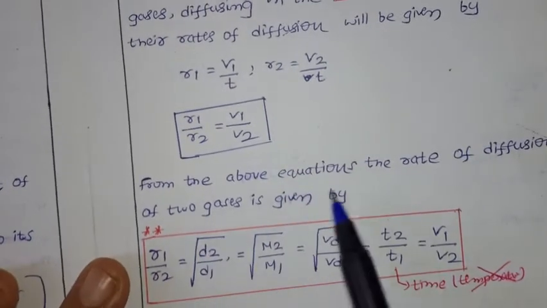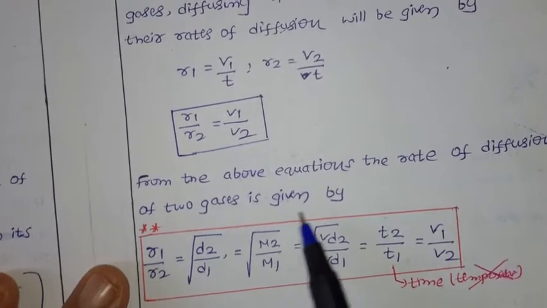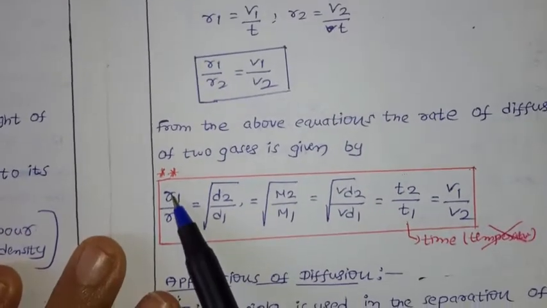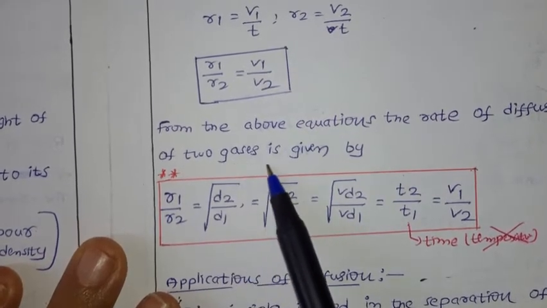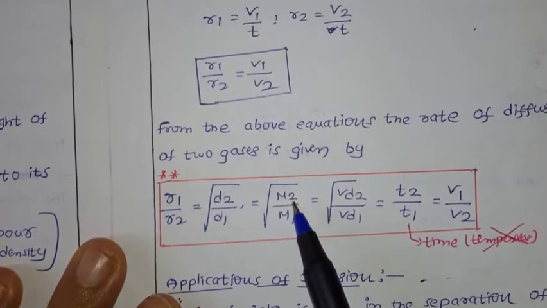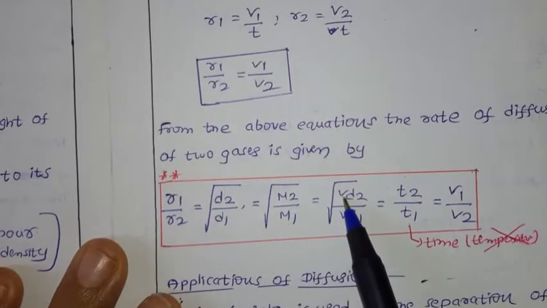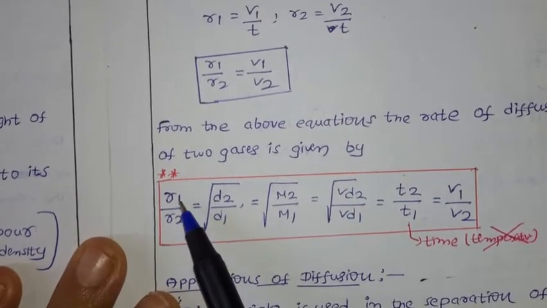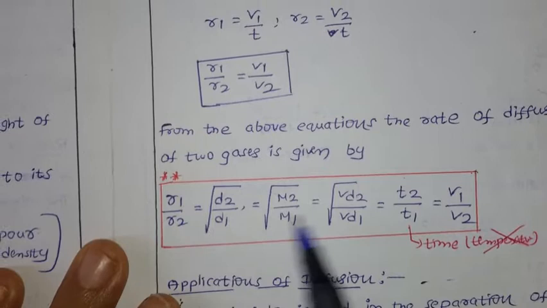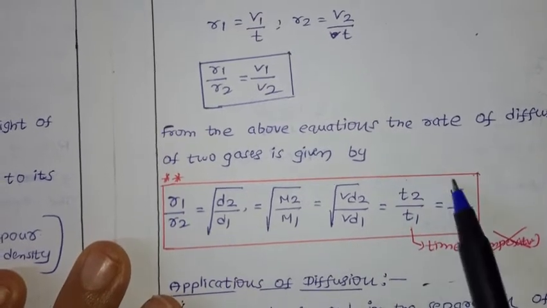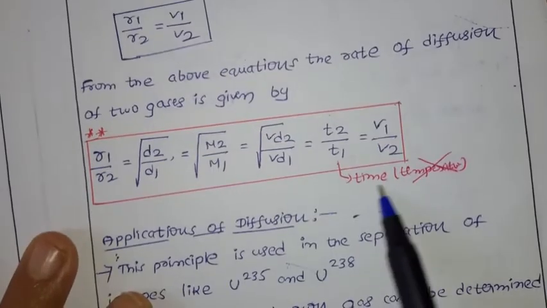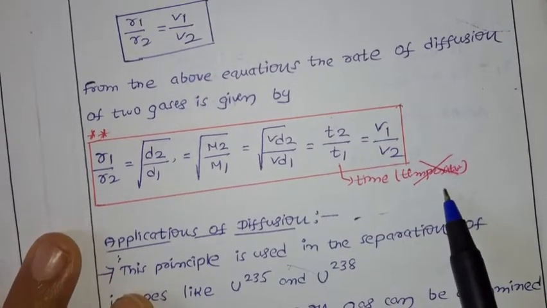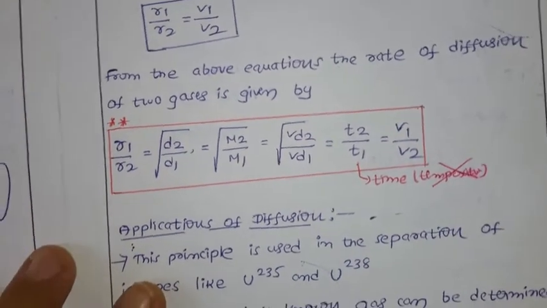So from the above explanation, the rate of diffusion of two gases is given by: rate of diffusion is inversely proportional to the square root of density, inversely proportional to molar masses, and inversely proportional to vapor density. Now R equals volume by time, so it is directly proportional to volume and inversely proportional to time. Here you have to remember this is time, not temperature.